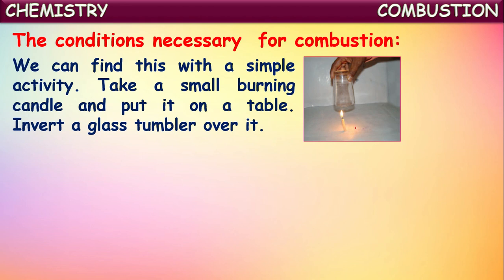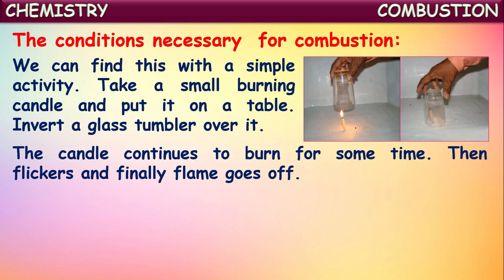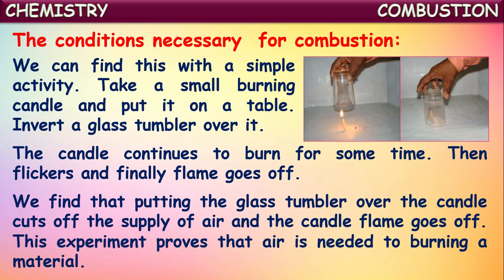Now what happens? If you observe, the candle continues to burn for some time, then it flickers and finally the flame goes off. Do you know why? What's happening here? We have taken a candle, lighted it, and kept it on a table. Now we have inverted a glass tumbler over the candle. The candle continues for a few seconds and then it flickers. Finally, the flame goes off, meaning the candle is put off.